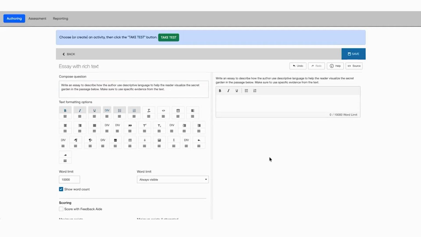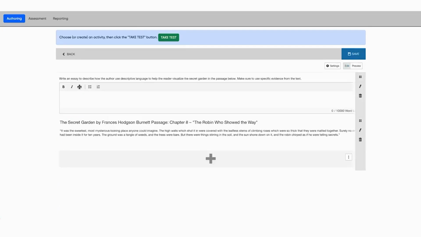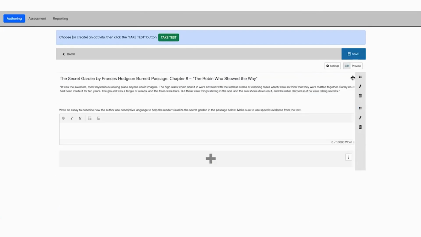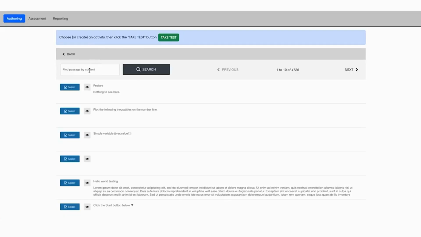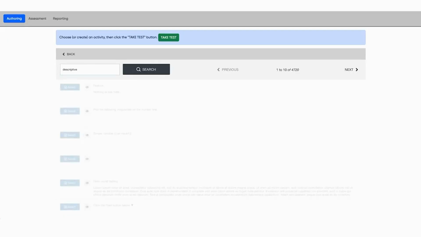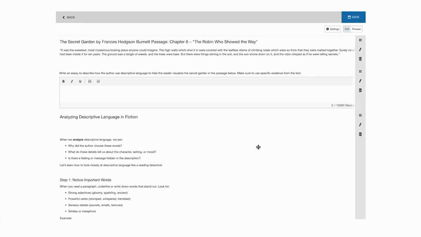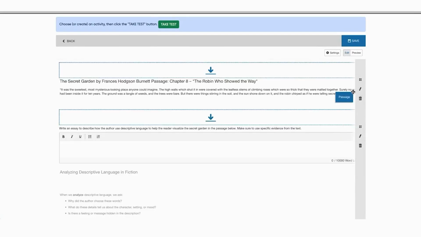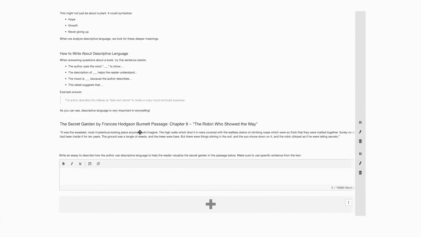So here's my essay question. I want the learner to write an essay to describe how an author uses descriptive language to help a reader visualize the secret garden. Now I say the passage below. There it is. I'm going to select this passage. This is the secret garden. Maybe I'll put that first. Maybe I also want to have a passage in there that's just about descriptive language. So I'll look for another shared passage as well. Let me grab descriptive. So now I've added another article analyzing descriptive language in fiction. So maybe what I want the learner to do is read the article, read the passage from the secret garden, and then answer my question.